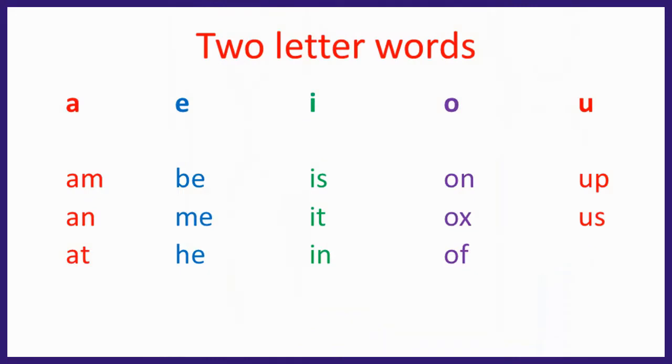Then similarly the alphabet O. The O sound is O. O, N, on. O, X, ox. O, F, off. Then U. The U alphabet sound will be U. U, P, up. U, S, us. So this is how you can start with introducing two letter words.